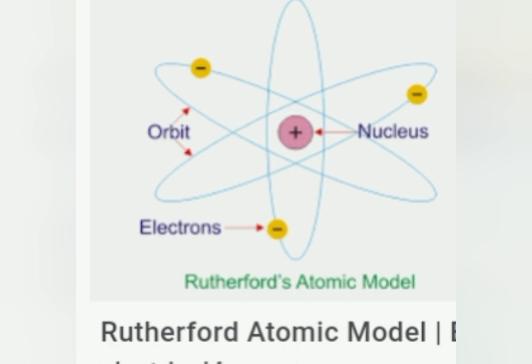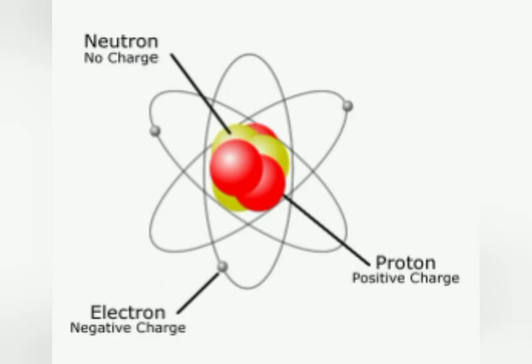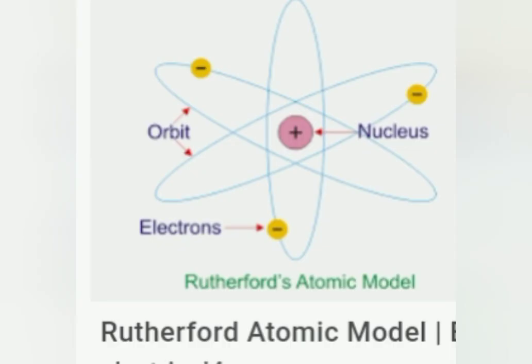But when it was discovered that the nucleus had a greater mass than could be accounted for by protons alone, it was realized that there must be a third type of subatomic particle present in the nucleus, which had neither positive nor negative charge. In 1932, James Chadwick discovered this subatomic particle, called the neutron, for which he received the Nobel Prize for Physics in 1935.